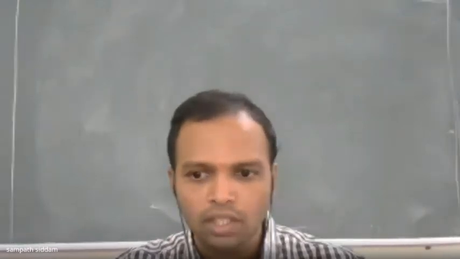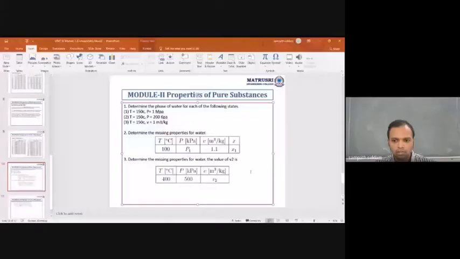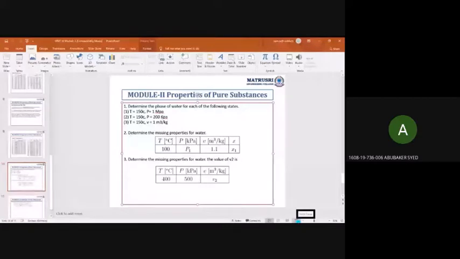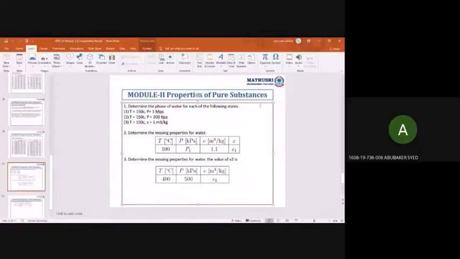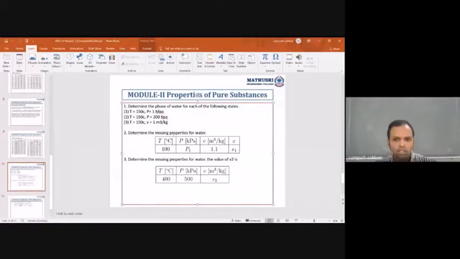Going to an external source. Is this visible? Yes, sir, it's visible. Right, where did we stop yesterday? Second one was over, sir. Second problem, yes, we have completed the second one, right? We are into the third and then the fourth, the last problem.